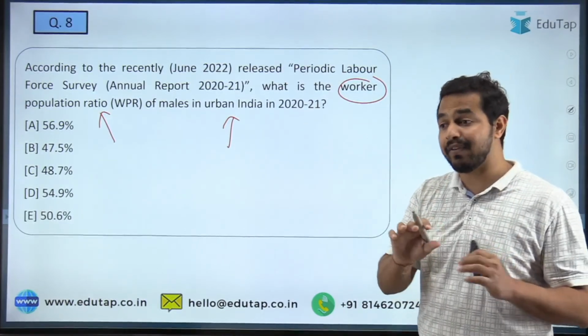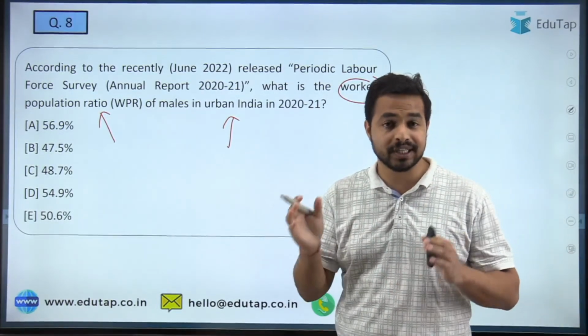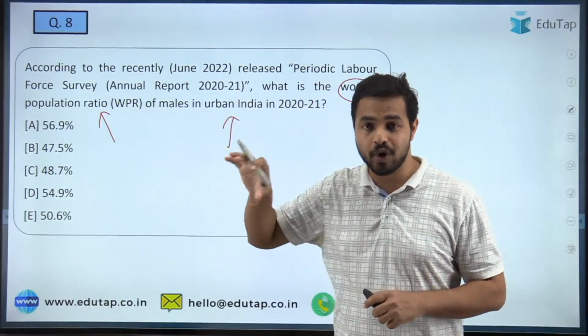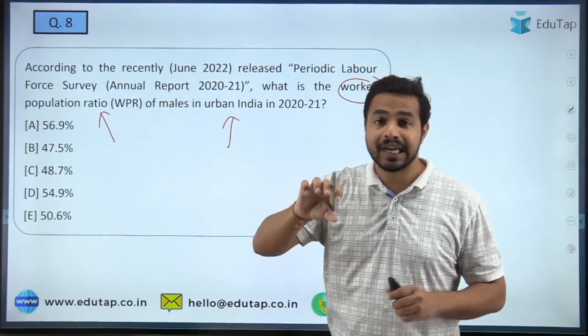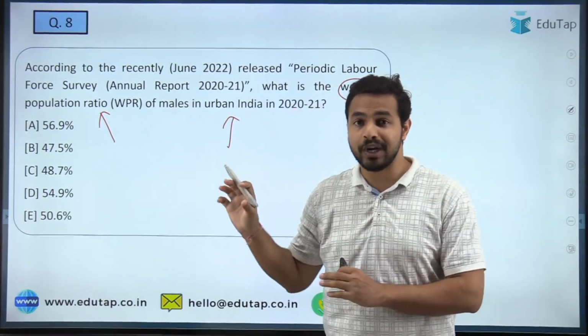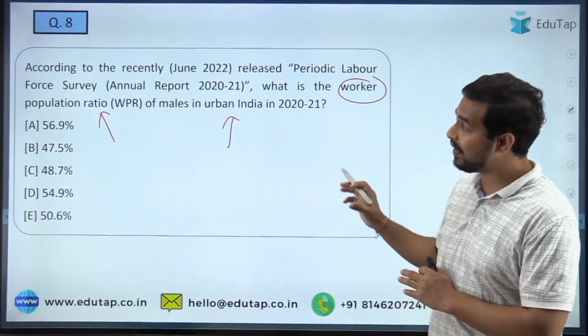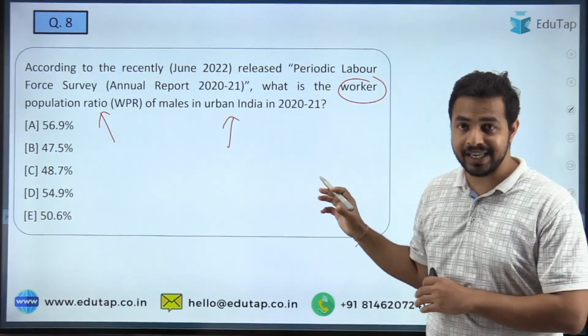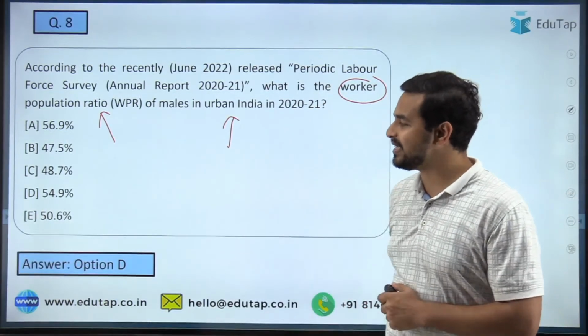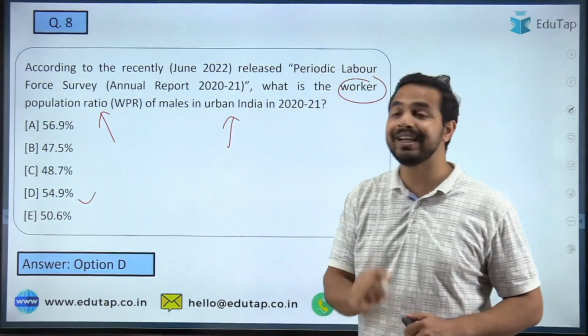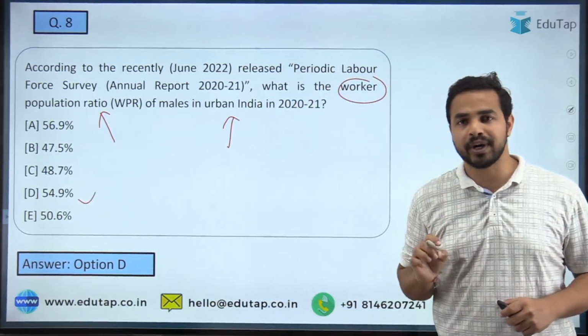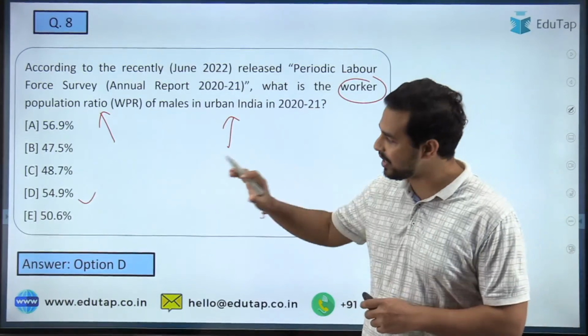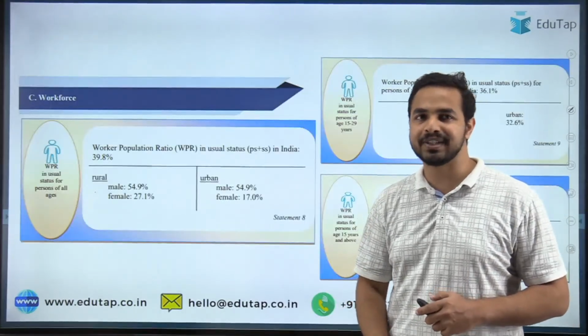So we are basically covering all the dimensions of such kinds of questions. Earlier we had a question on the overall India scenario, then on females in only rural India, and now we have the worker population ratio of males in urban India. Okay, so here the right answer is 54.9%. Absolutely right, Vishal. The right answer is option D, that is 54.9%.